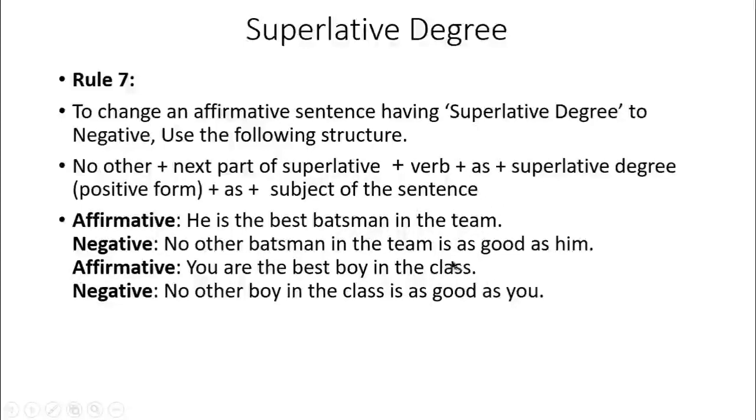Then we have to write down as, and the positive form of the superlative degree. The positive form of the best is good. And then according to the structure we have to write down as, and the subject of the sentence is he. No other batsman in the team is as good as he.